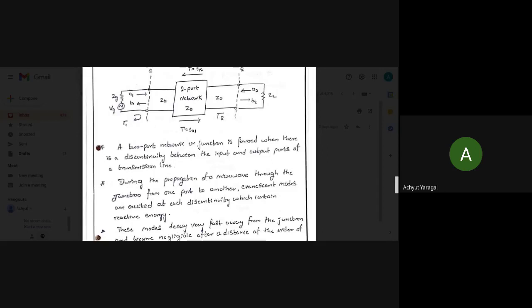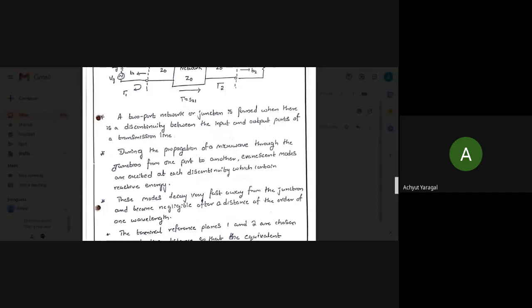Now, how exactly is a two-port network formed? It is formed when there is a discontinuity between the input and output ports of a transmission line, creating a two-port network junction. During propagation of microwaves through this junction, there are evanescent modes, which contain reactive energy.